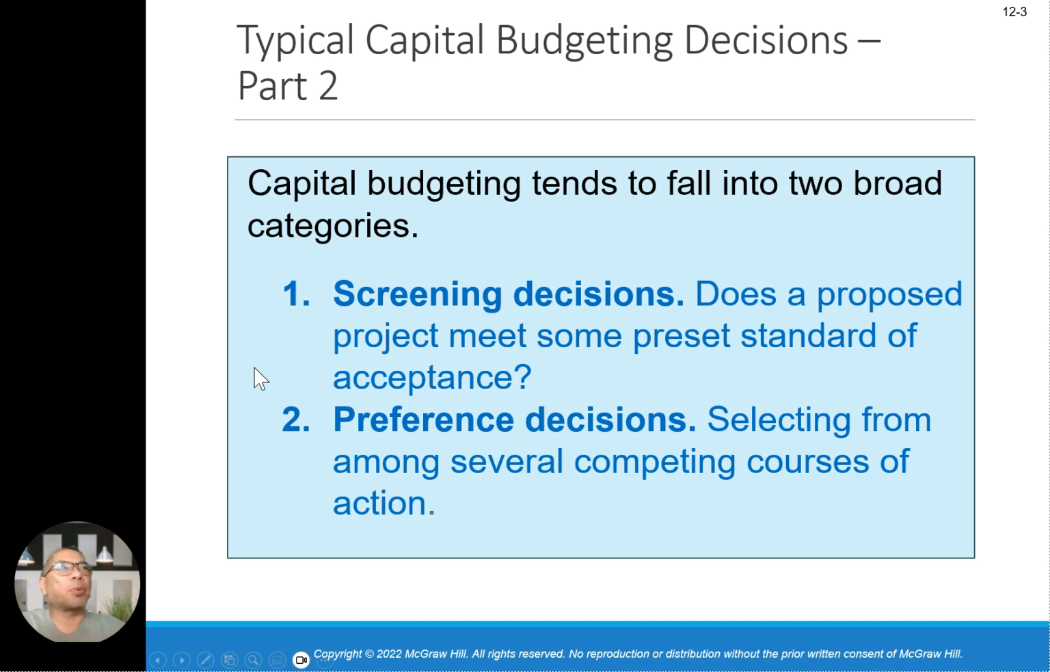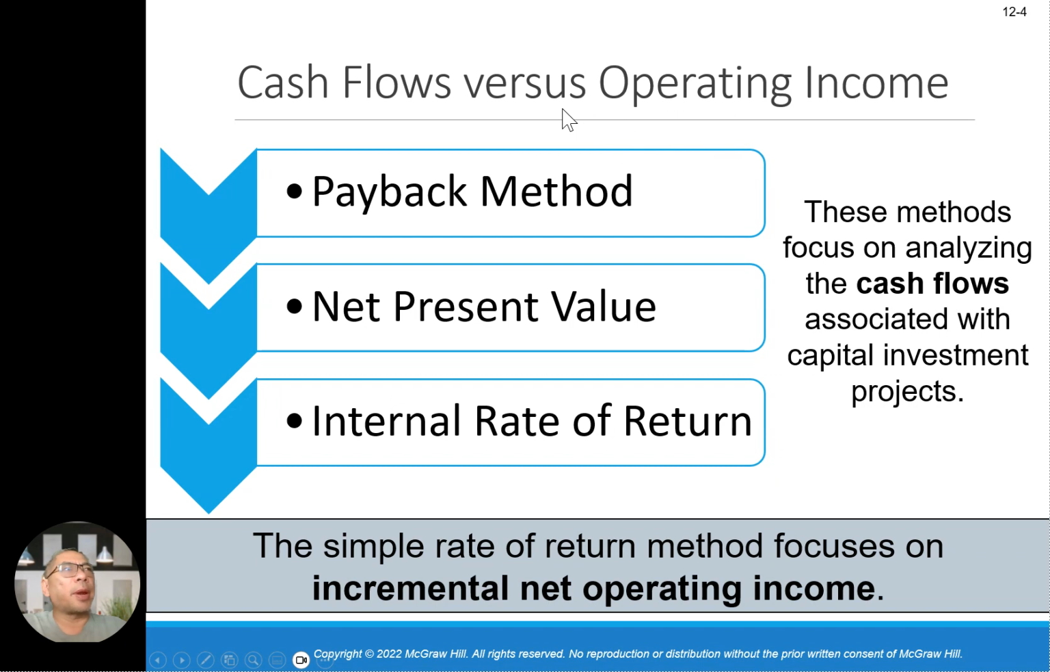Capital budgeting tends to fall into two broad categories. The first is the screening decision: does the proposed project meet some minimum standard of acceptance? That's number one. Then you're going to decide number two, the preference decision, selecting among several competing courses of action. When you do that, there's always the cash flow method versus operating income. There are three methods commonly used: payback period, net present value, and internal rate of return, called IRR.